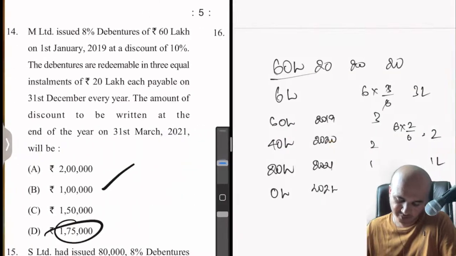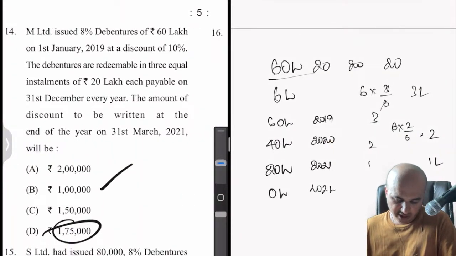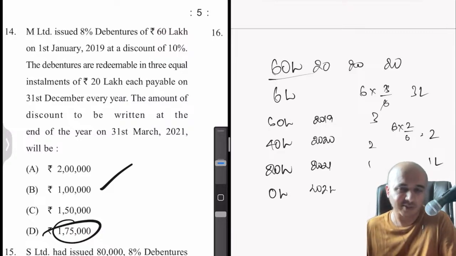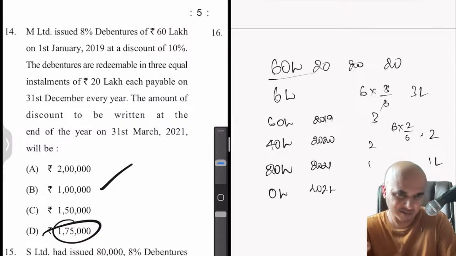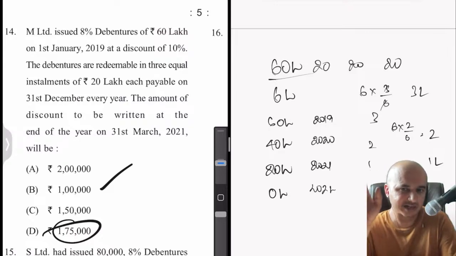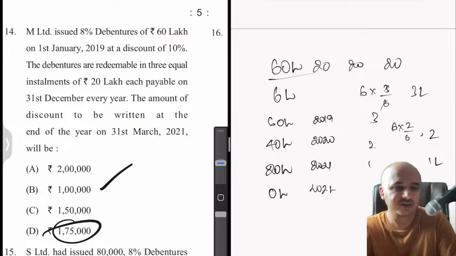Can't do much about it. We can't do anything. We'll just go by that. See, whatever is correct, please do that, because sometimes the institute might have printed something, and later on someone would have told them that this is wrong. So you will obviously get grace marks, or if someone has written the answer correctly, you will obviously get the right marks. So you go by what is correct. Don't go by what the institute says.